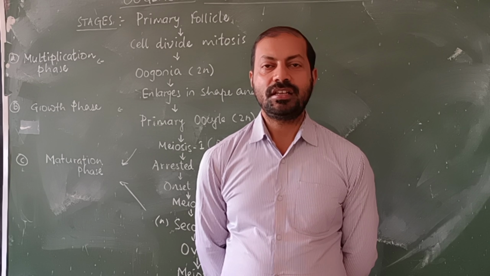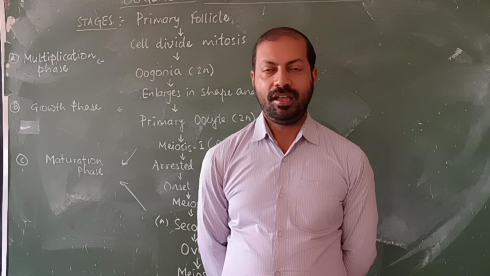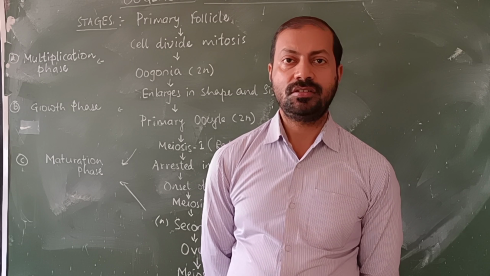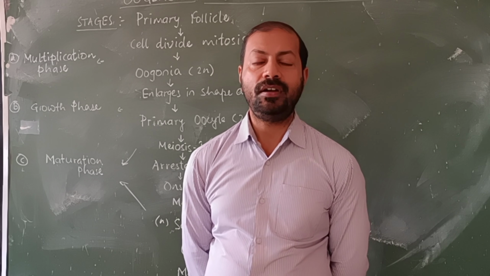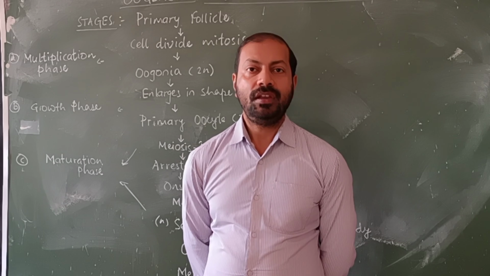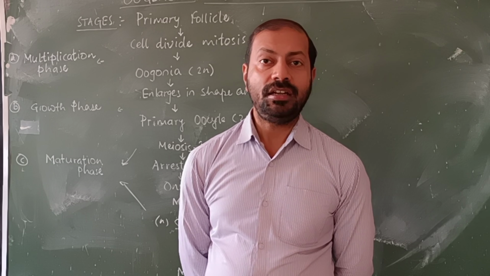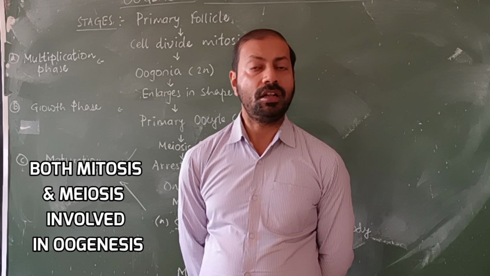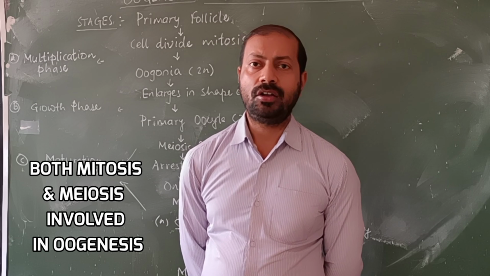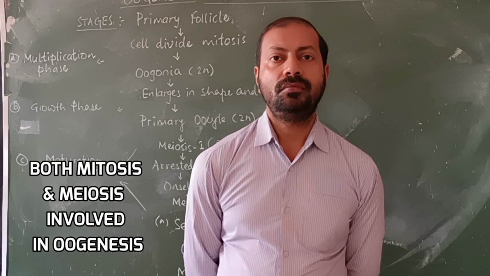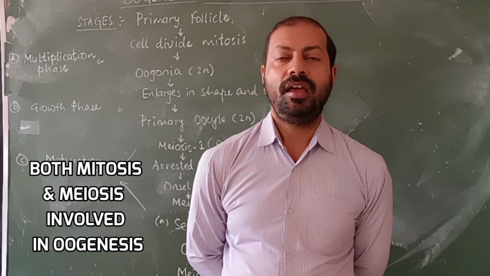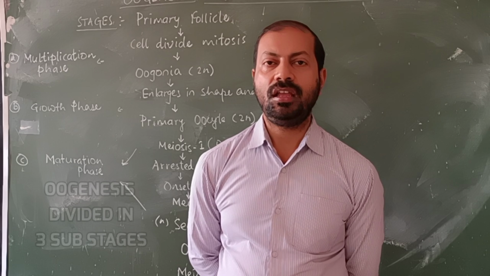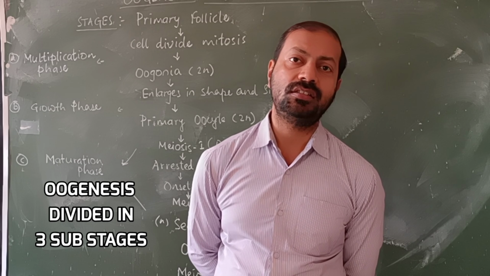Oogenesis is the making of the female gamete, and the female gamete forms before fertilization. So it is kept under the pre-fertilization events. Whenever there is oogenesis, cell division is involved. Without cell division, oogenesis cannot be completed. Cell division is of two types: number one is mitosis and number two is meiosis. Both types of cell division are involved in the process of oogenesis.